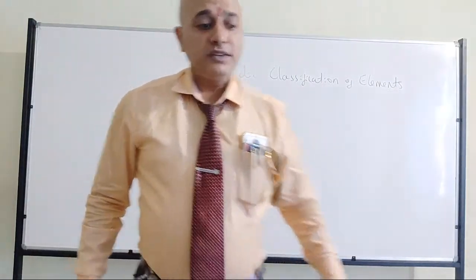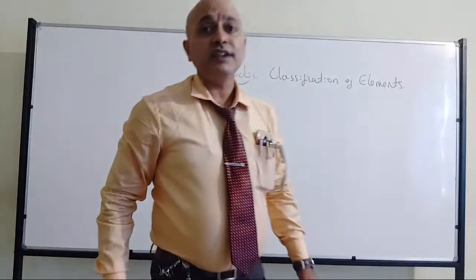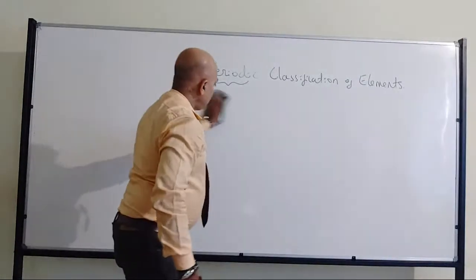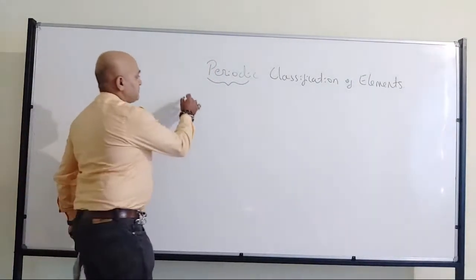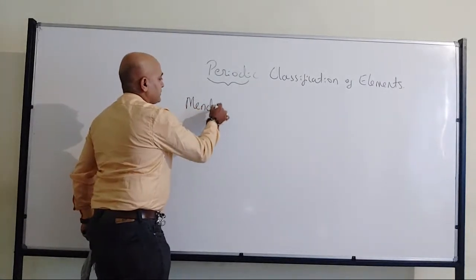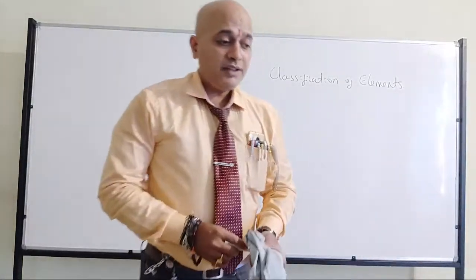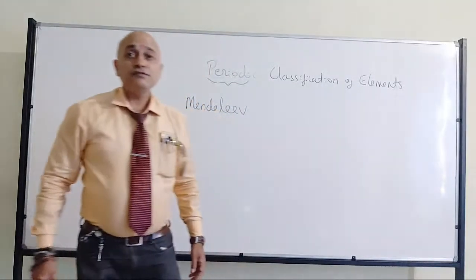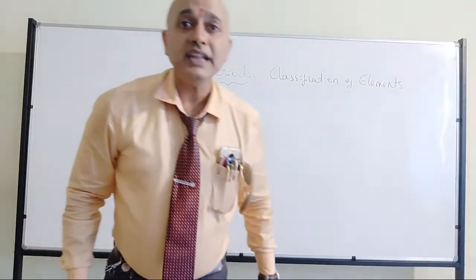Fine. So now we will come to one of the persons who has contributed a lot to the classification of elements. Who has contributed a lot towards the classification of the elements? That is Mendeleev. Now when it comes to Mendeleev, he is also considered as the father of periodic classification of elements, or father of the periodic table.